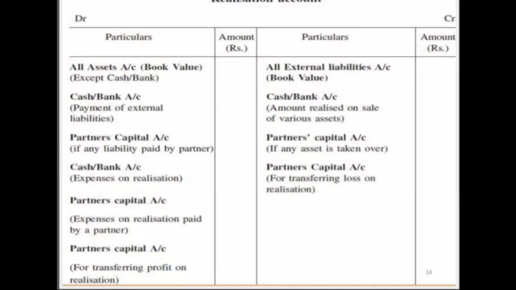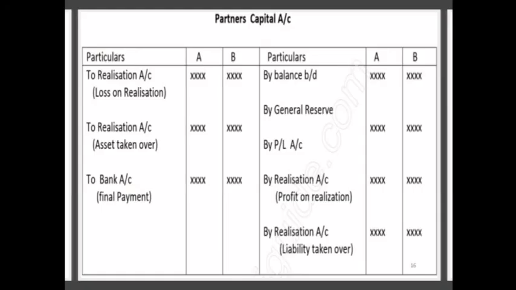When we pass the entry cash account debit to realization account, in the cash account we will write to realization, but in the realization account we will write by cash and bank account. Is everyone clear? See, in partners capital account, the very first thing we have to open partners capital through by balance brought down, the balances which are given in the balance sheet. After that we have to distribute any general reserve, any profit and loss, amongst the partners in their profit sharing ratio.